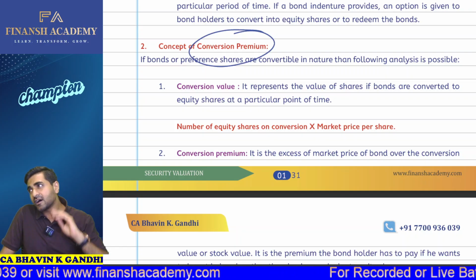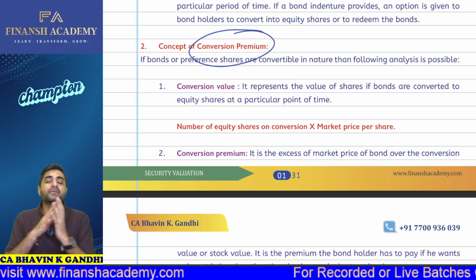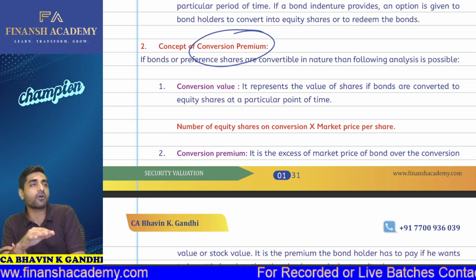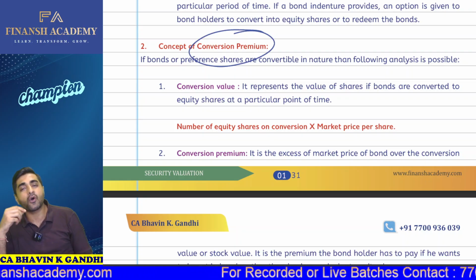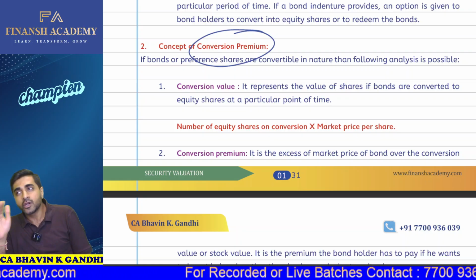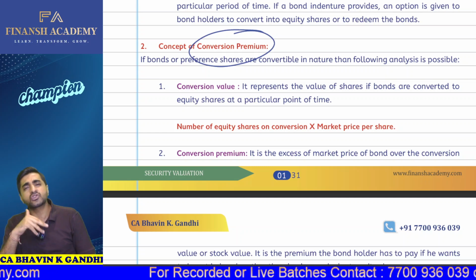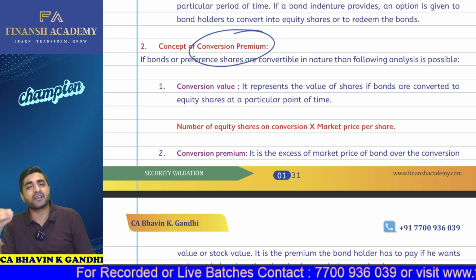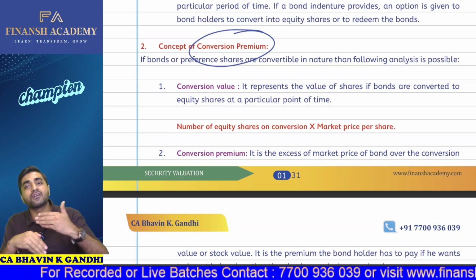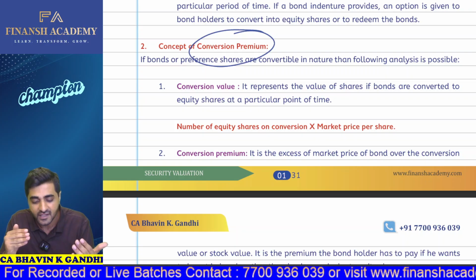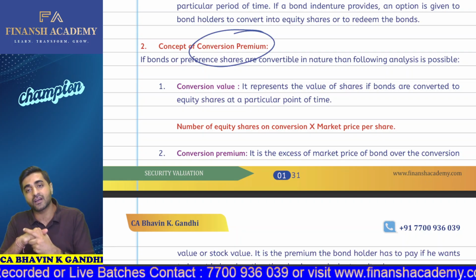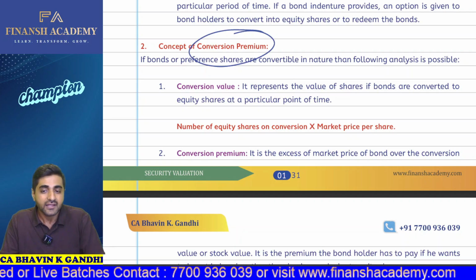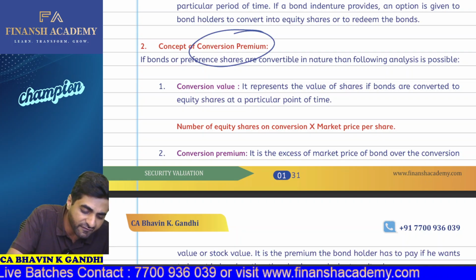See guys, this concept is applicable for fixed income securities, which have an option for conversion into another instrument, and mostly your equity shares. So let's say, for example, debentures, bonds, preference shares, if those are going to be converted into equity shares in some number of years, then how does the concept of conversion premium come in?